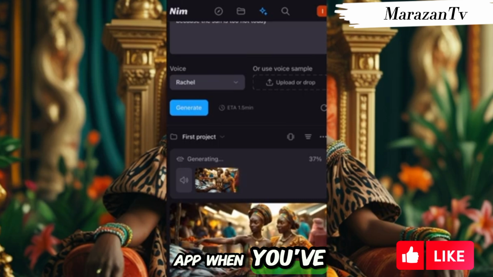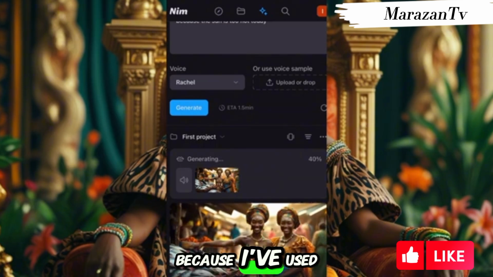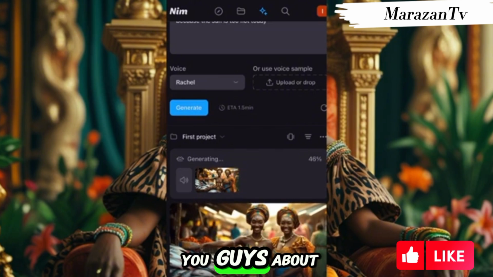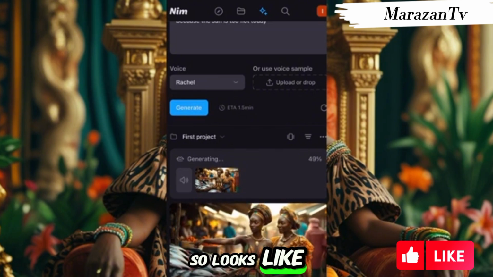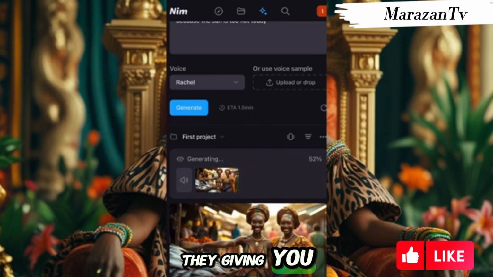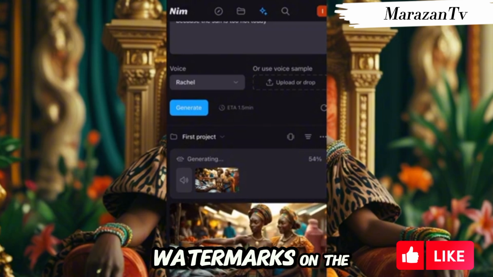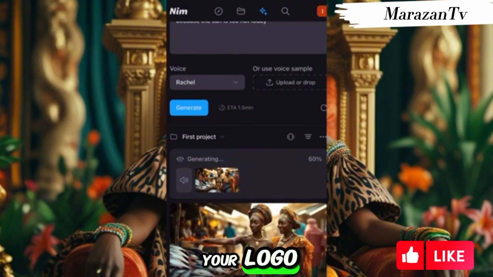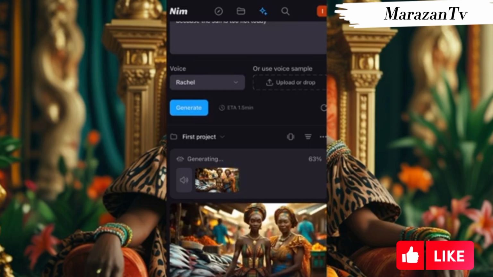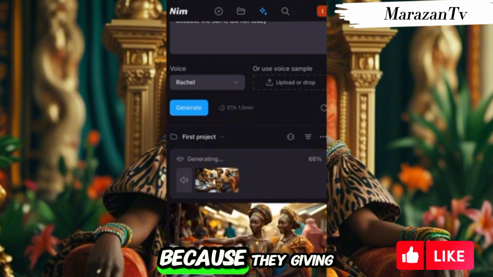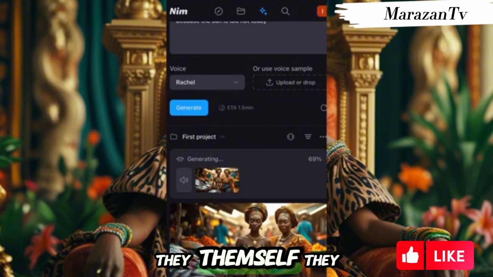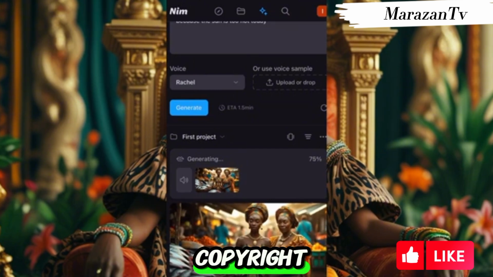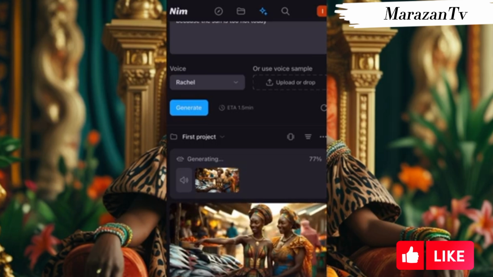So I think on this app, when you've generated many times, because I've used it many times already, yesterday, the day I showed you guys about it, then yesterday and today, it looks like they give you a watermark. The first day I generated, I had no watermark on the video, but today I see a watermark, which you can actually cover with your logo, which is still okay. And you can actually use it without copyright because they're giving you the right to use it. The app is not like all these other apps where if you use them, you'll be getting a copyright claim, you know. So, yeah.